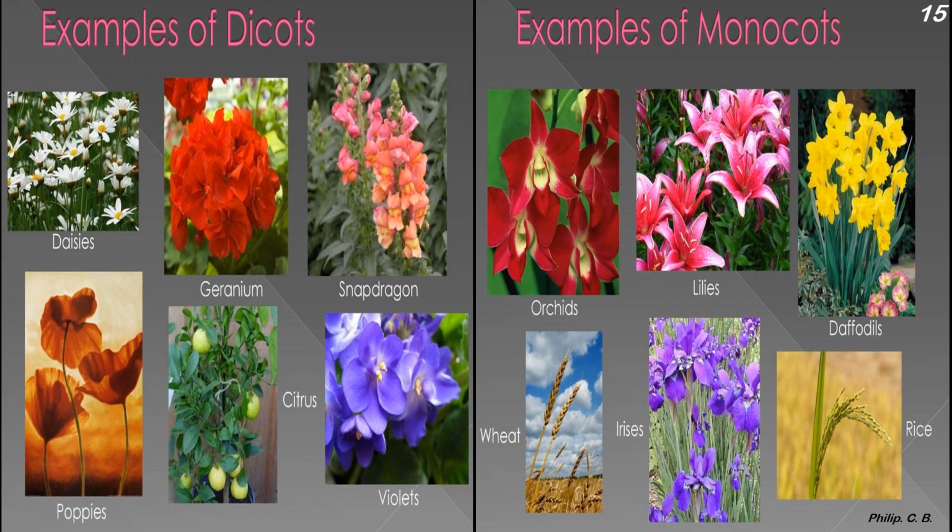Now here I put some beautiful images of the dicot and monocot. So you can see examples of dicot: daisies, geranium, snapdragon, poppies, citrus, violets. You can see the beautiful flowers in dicot, as well as monocot: the orchids, lilies, daffodils, wheat, rice, and irises. So you can see the flowers in both monocot and dicot. In general, angiosperms are beautifully, brightly colored species.